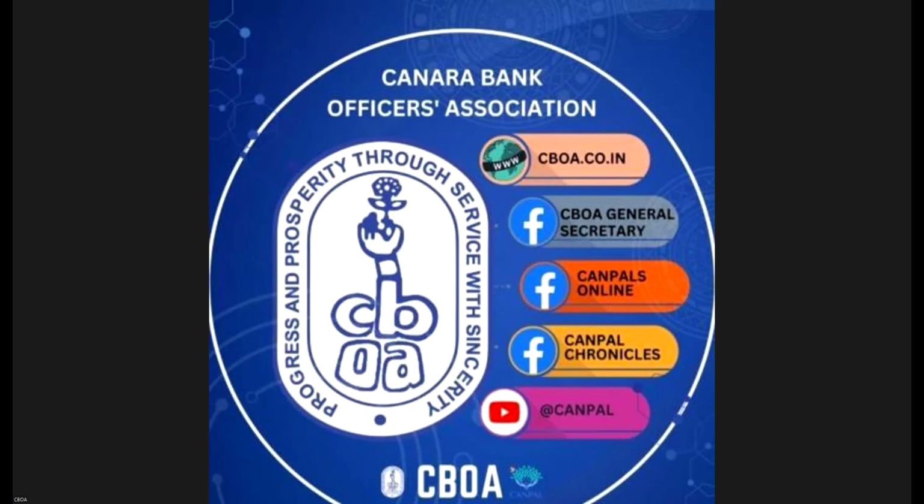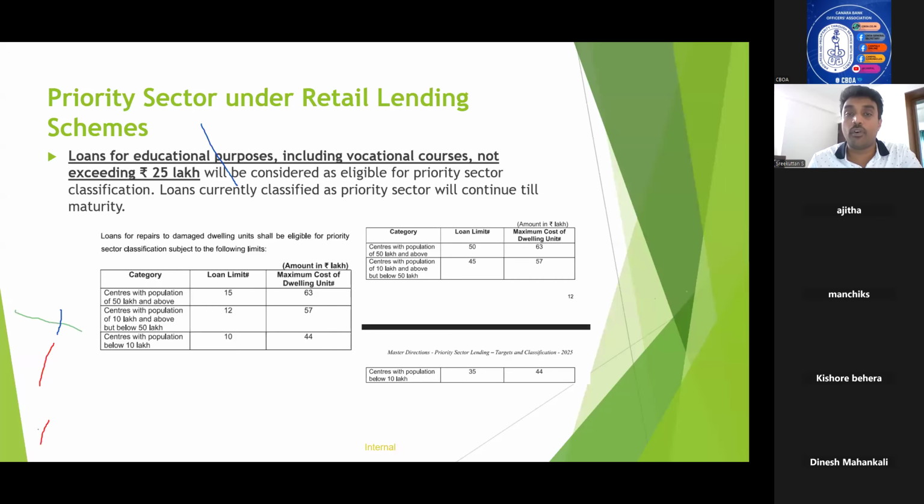Now coming to another important point with regard to retail lending schemes: what is the priority sector ceiling for retail lending scheme? See, priority,